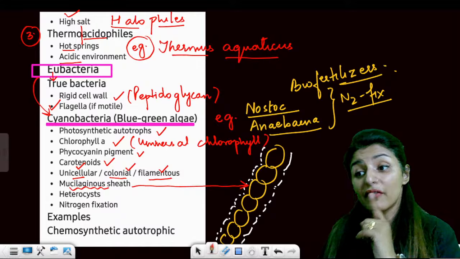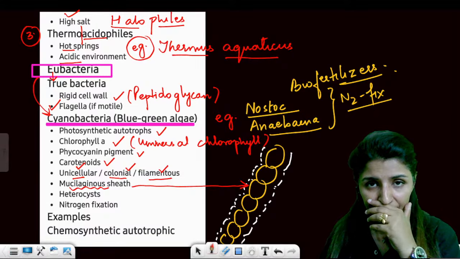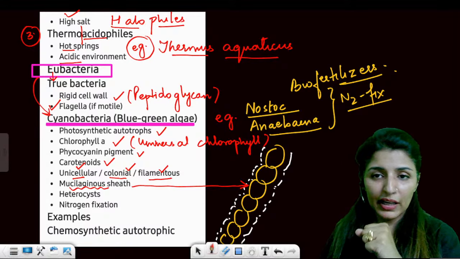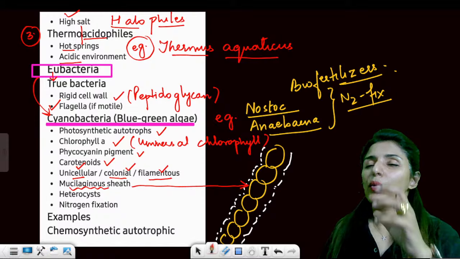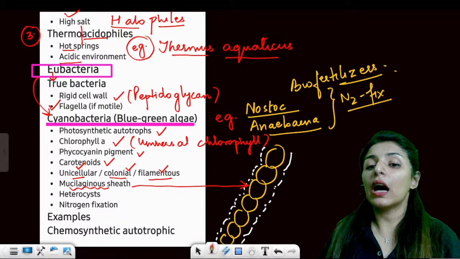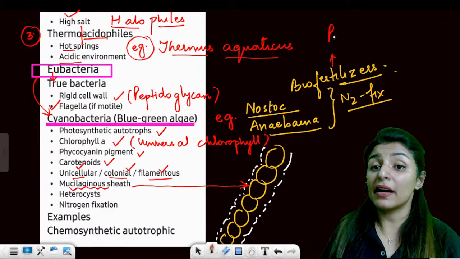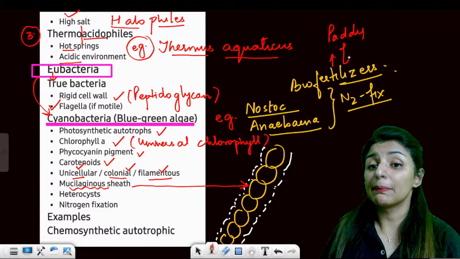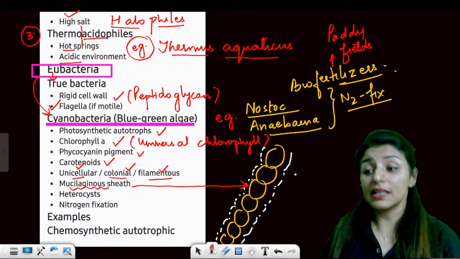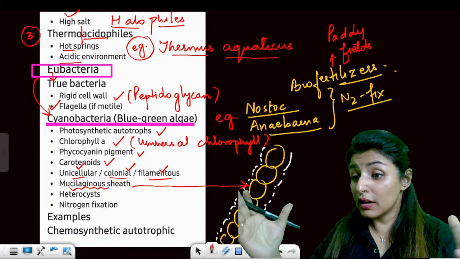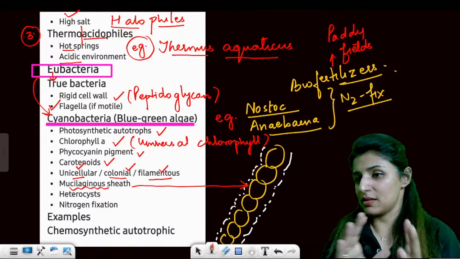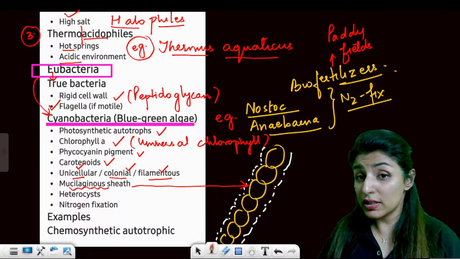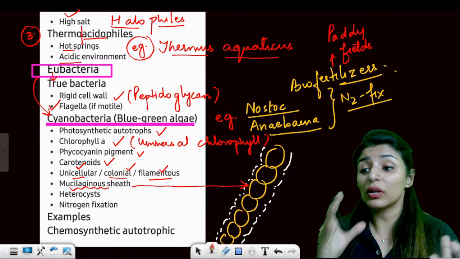Now, if you have read your chapter Microbes in Human Welfare very carefully, you must remember it was written that cyanobacteria are used in paddy fields. Do you remember that line? How many of you remember that line? See, we are going to revise the whole syllabus and you must know how to connect the dots.